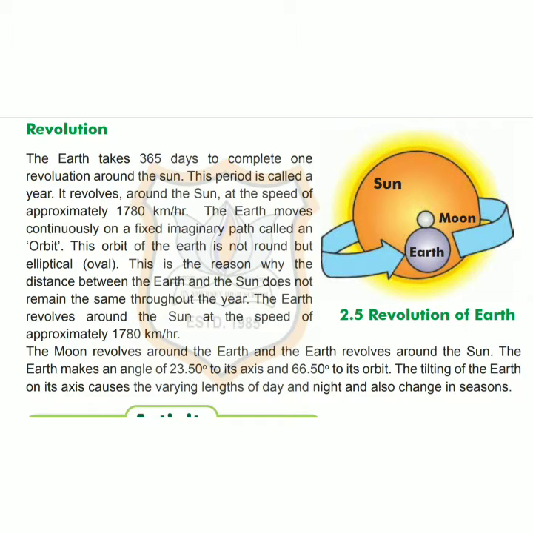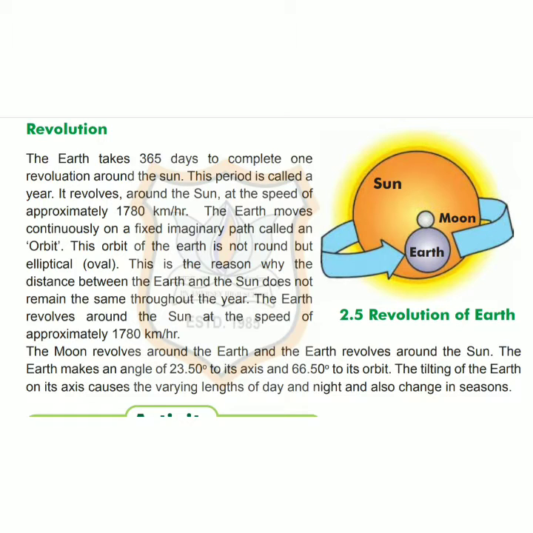Due to the non-circular orbit of the earth around the sun, its distance from the sun is not the same throughout the year. The earth revolves around the sun at the speed of approximately 1780 km per hour. With this speed, it takes 365 days for the earth to complete one revolution. This period is known as a year.